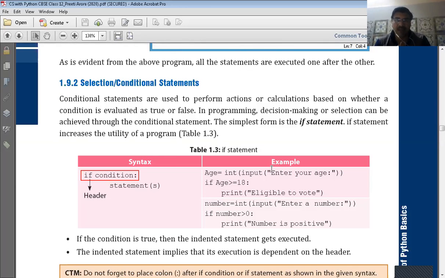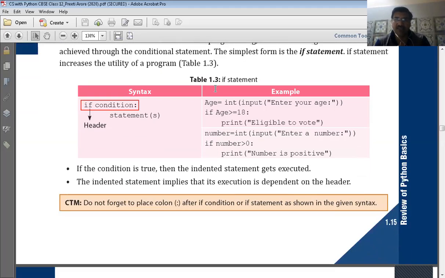So the simplest example of this is the if statement. In the if statement, there is a condition written against the if. If this condition is true, then the statements written below the if will be executed. These statements are written after giving some space, known as indentation.